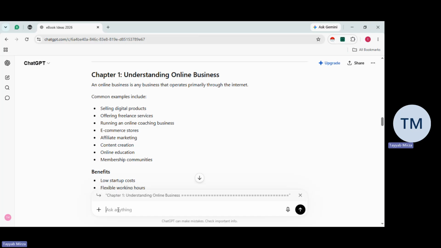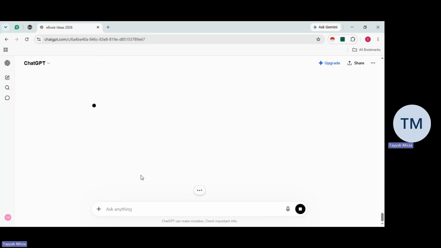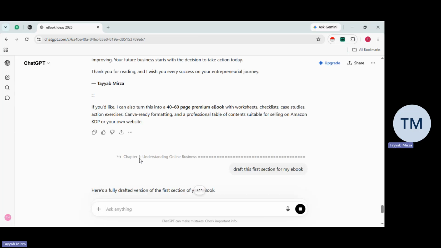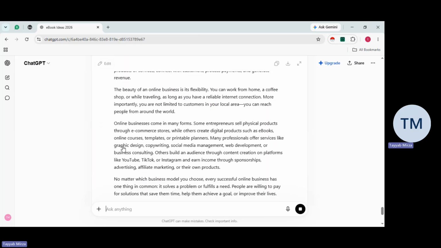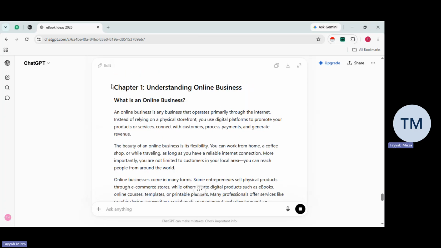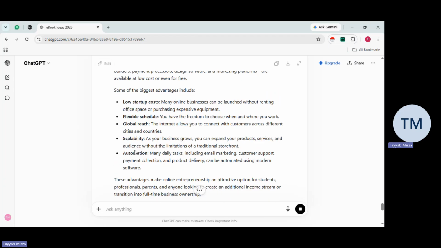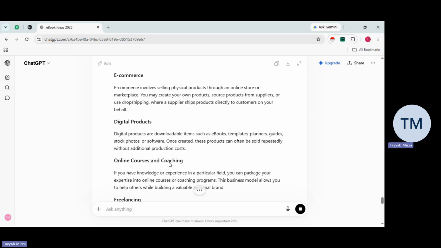Now, what you need to write down is something like, draft this first section for my ebook, right? So what would chat eventually do? It will draft the information from chapter one, right? So we'll just give it a quick second. There we go. So we got chapter one in whole drafted way, as you guys can see. Chapter one, understanding online business. What is an online business? So we got everything in draft, as you guys can see, and you can see the whole difference.